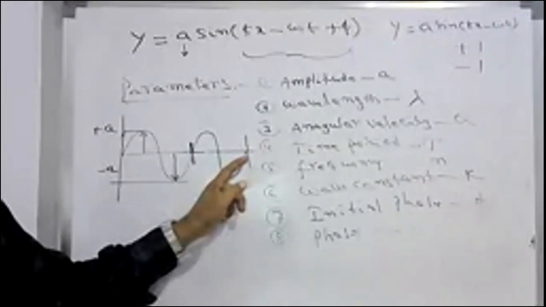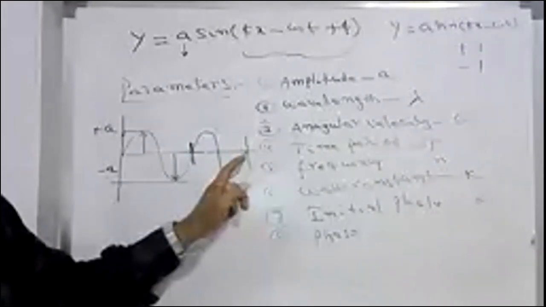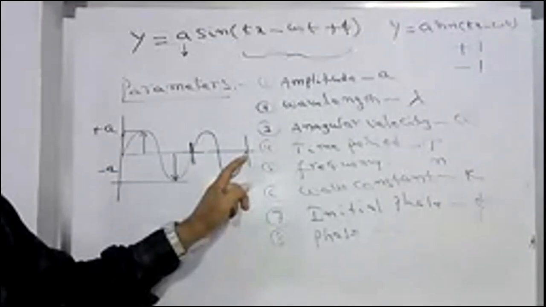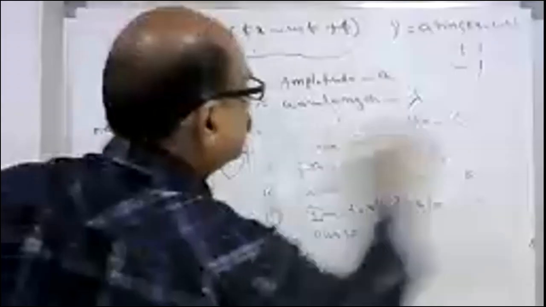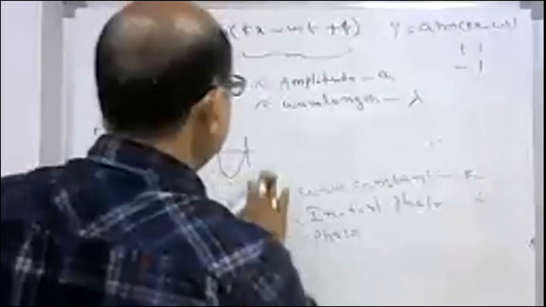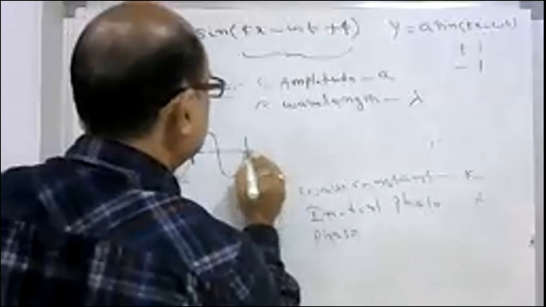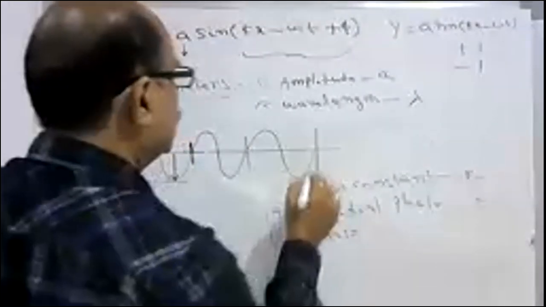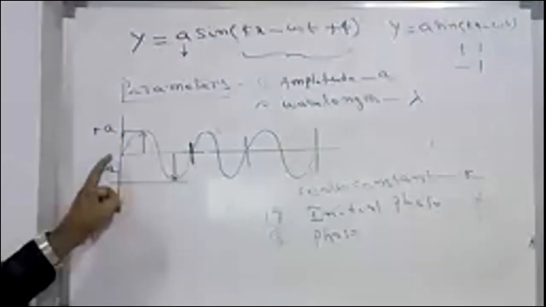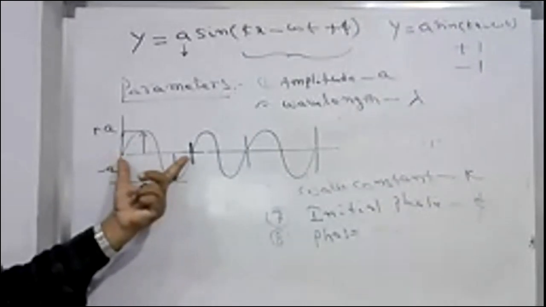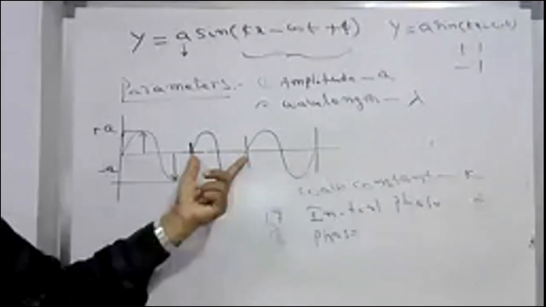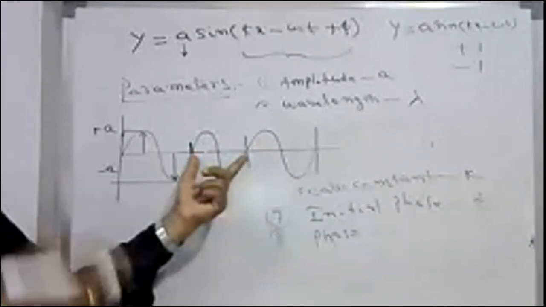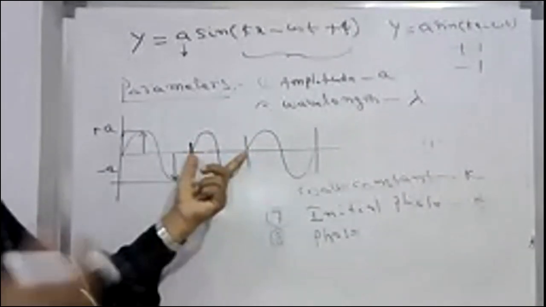After what angular displacement did it repeat its property? 2 pi. After 2 pi, and again it repeated its property after what angle? Angular displacement. This is 2 pi, this is 2 pi, 4 pi. Isn't it? Yes, sir. So after every 2 pi radians of angular displacement, the wave gets the same property.